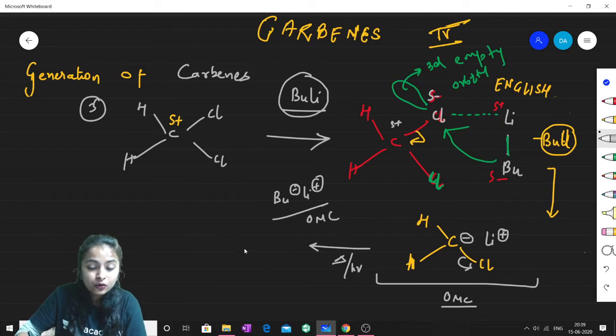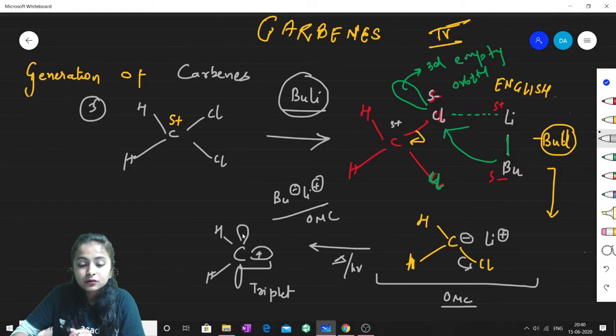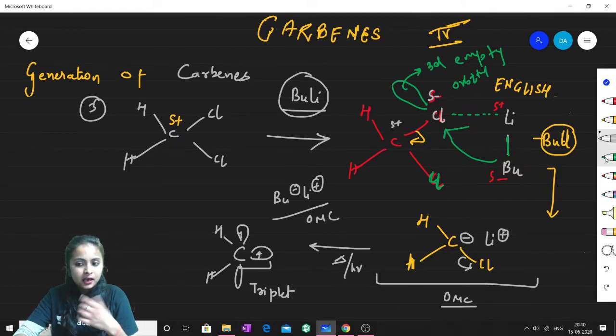So now the carbene which is generated is this. And guys, this carbene is triplet. This carbene is triplet. Why? Because see, chlorine is eliminated this time. So this is the beauty of the game, guys. See, if we change the reagent, the products change.